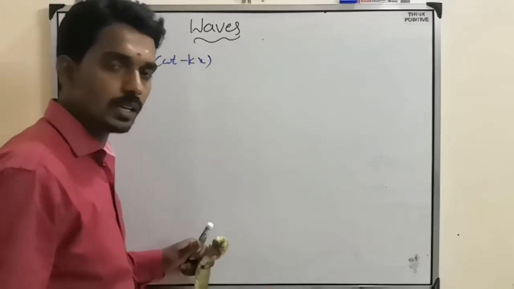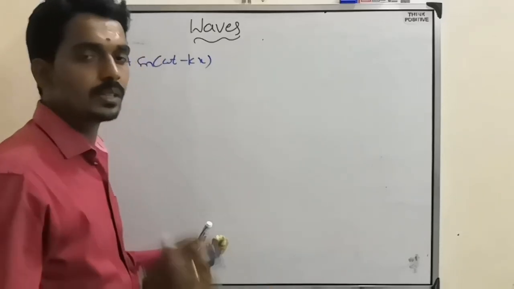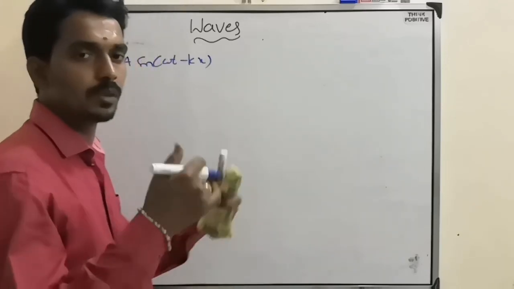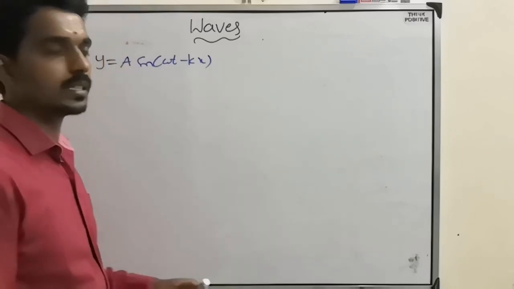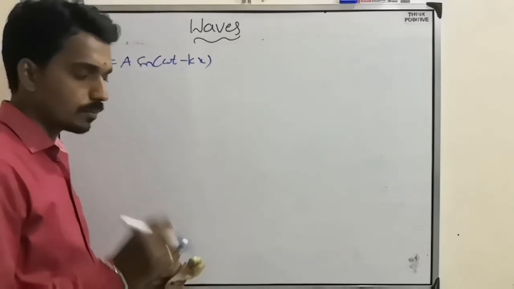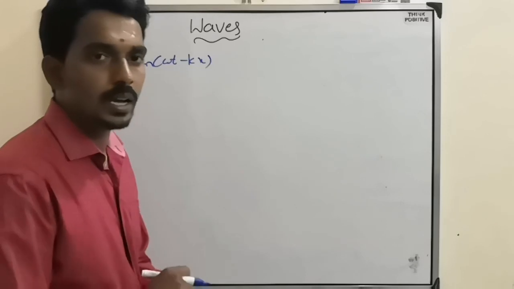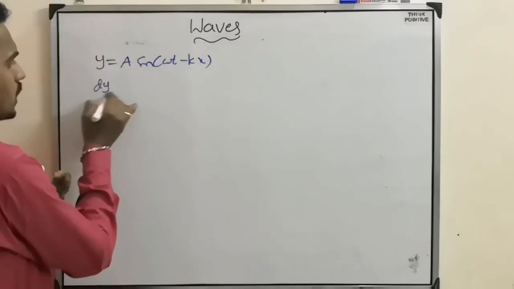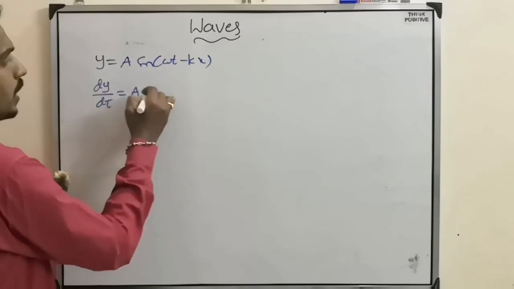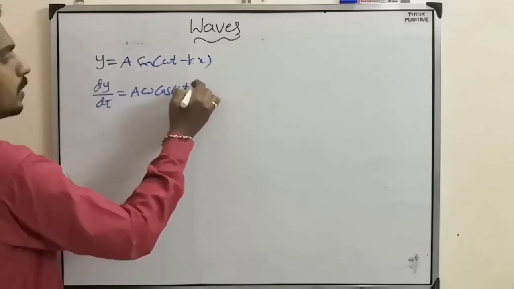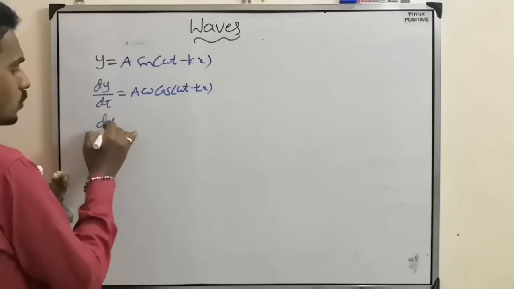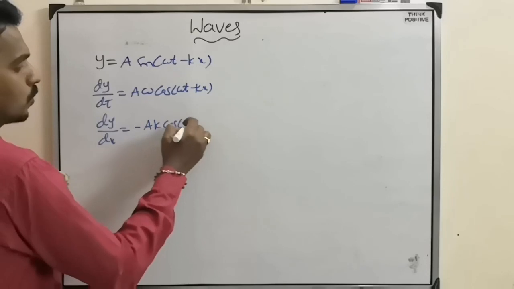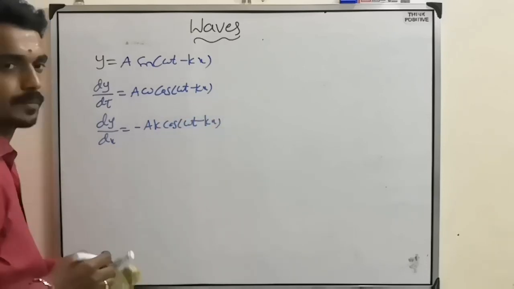If they give another equation, then we can check with one condition whether it represents a wave equation or not. What is that condition? Based on that also, sometimes a question can be asked in the entrance. As we have done first dy by dt already, we take a omega cos(omega t minus kx). And we also find dy by dx, that is minus ak cos(omega t minus kx).